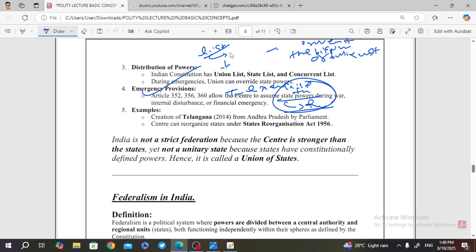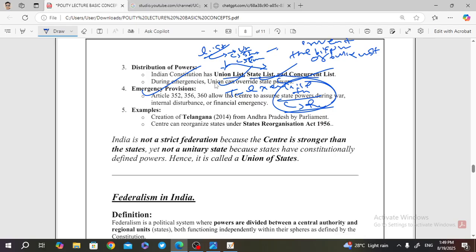If there is an action, it is mostly executed by the union. If it is done by the state, then it is the state. If it is done by both, then it is the concurrent. So these lists are the union list, state list and concurrent list. In order to do some executive acts, the Indian Constitution has three lists: union list, state list and concurrent list.